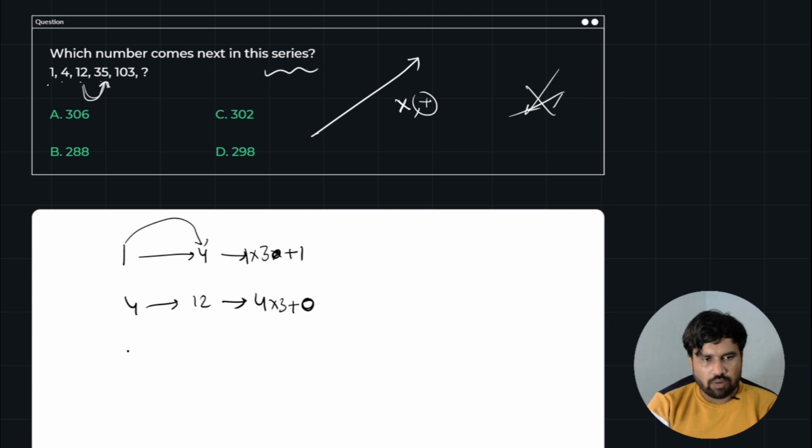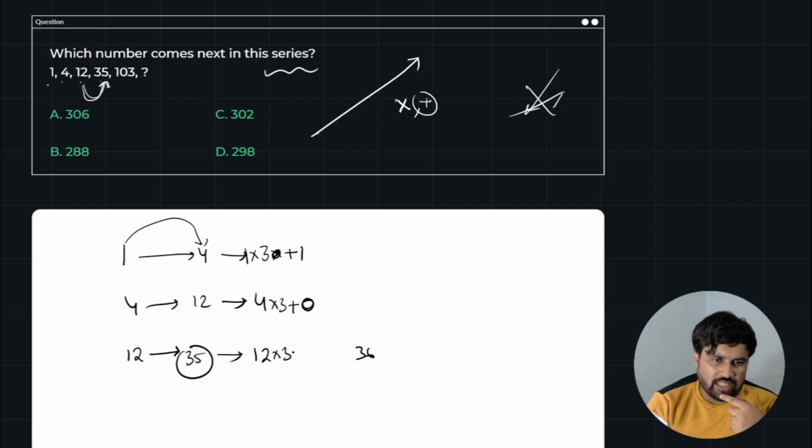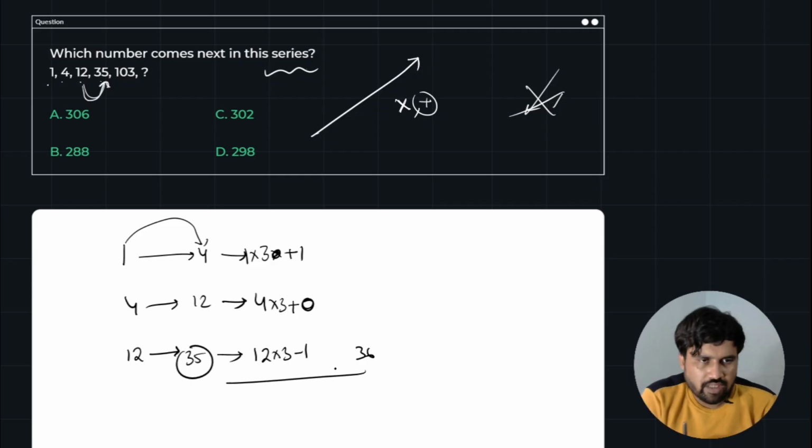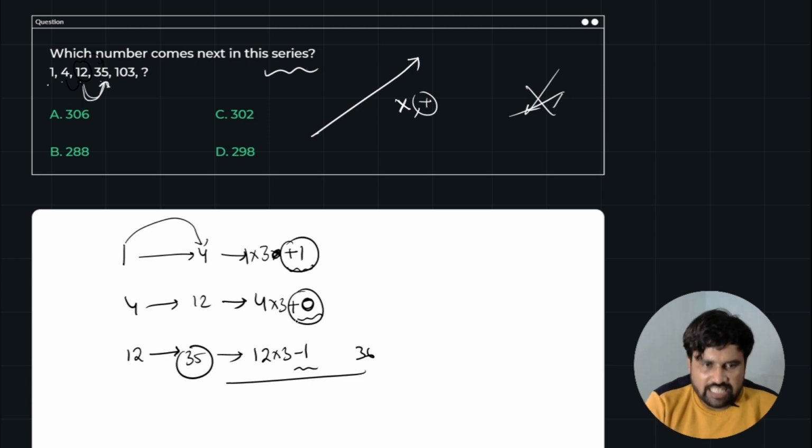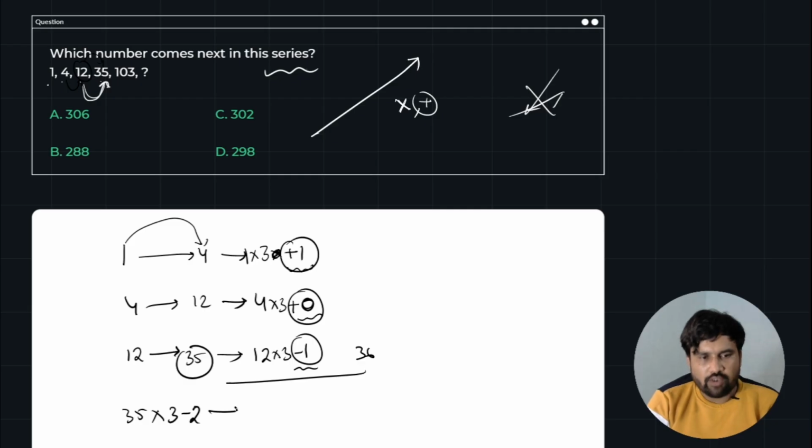We will look into the next sequence, that is 12 to 35. How does 12 become 35? 12 3s are again 36, but it is 35, which means minus 1. Okay, got the logic. It is multiplied by 3. I multiplied by 3 because 4 went to 12 and 12 went to 35, obviously about 3 times, but sometimes it is increased or decreased, so I have added and subtracted values. So remember: plus 1, 0, next minus 1. So next will be 35 into 3 minus 2 will be your answer. Is it right or not?